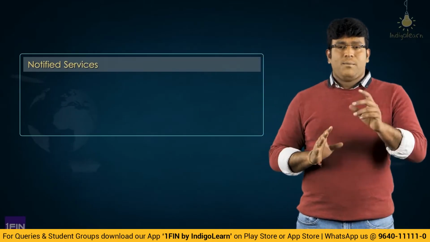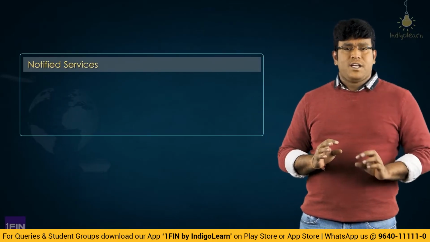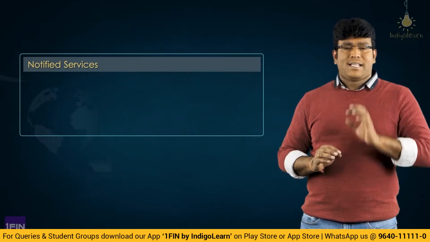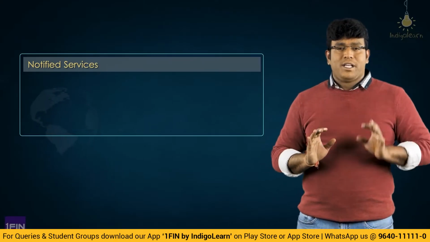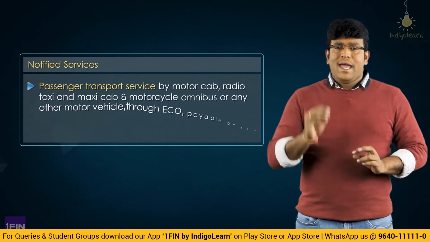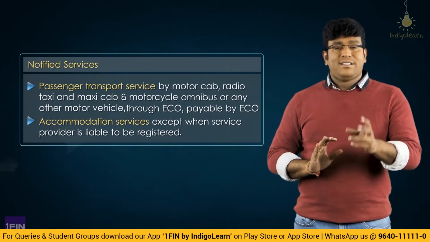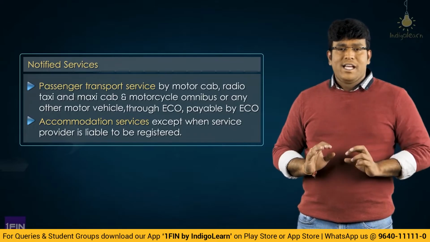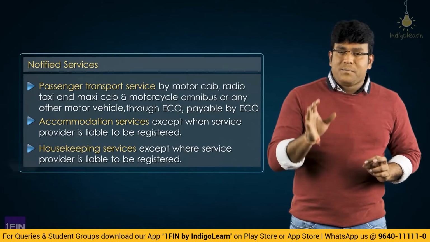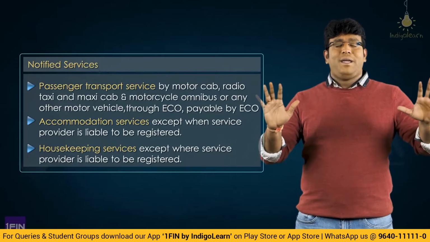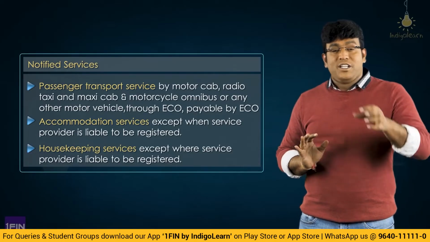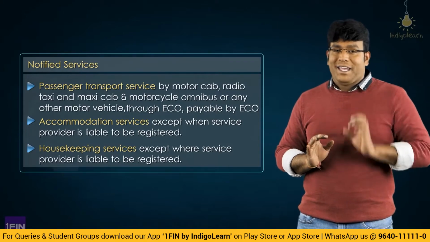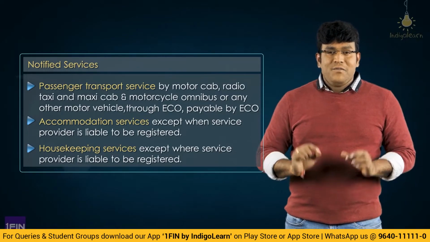So in net effect, my dear friends, there are 3 interesting points now. Number 1, service of transportation of passenger by way of radio taxi, motor cab, maxi cab, motorcycle, omnibus or any other motor vehicle. Second point is what? Services of hotel accommodation except when person supplying service is liable to be registered. Number 3, services of housekeeping except when person supplying service is liable to be registered. These are the only 3 points which are there in the law, which are actually notified under section 9.5. But let me tell you, my dear friends, with effect from